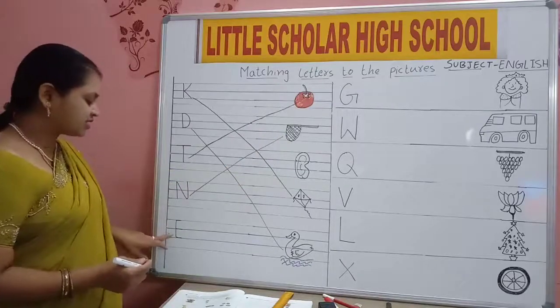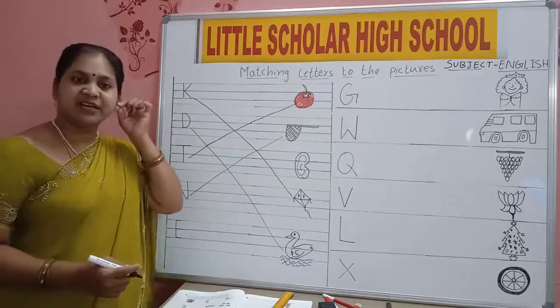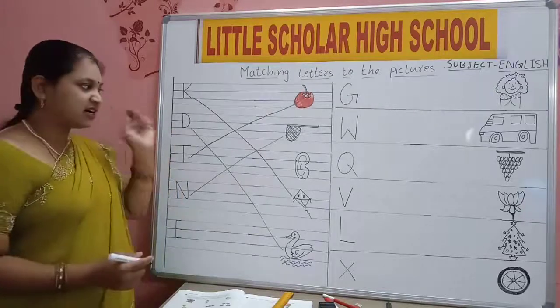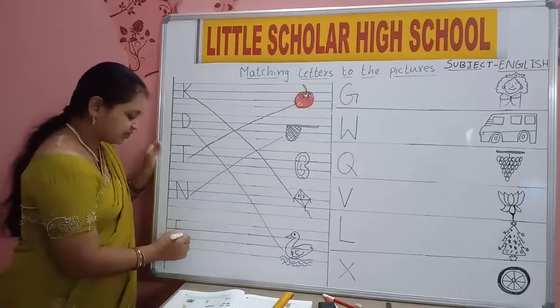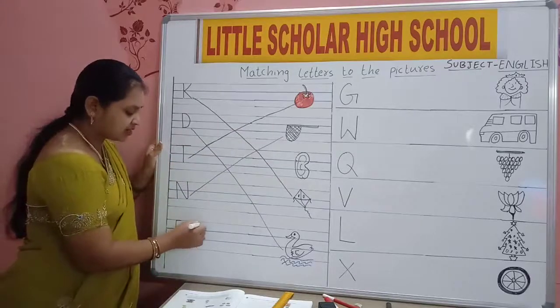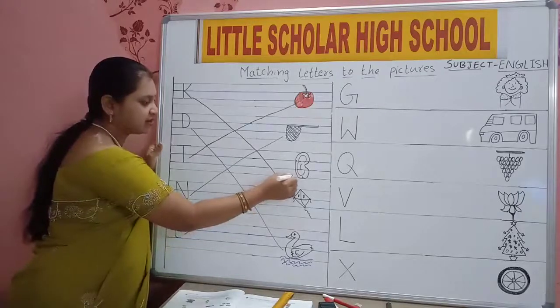Then which letter is this? E. E for what? Ear. E for ear. Where is ear? Yes, this is ear. So E for ear. Draw the line. Okay.